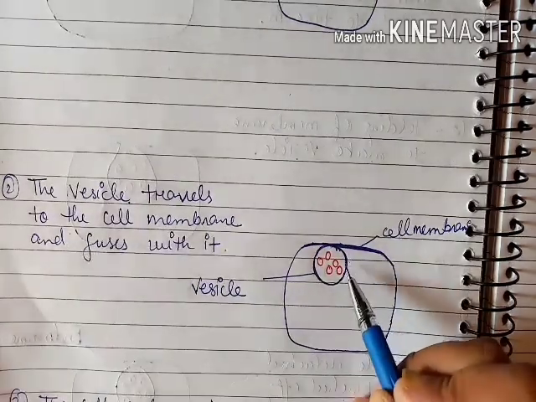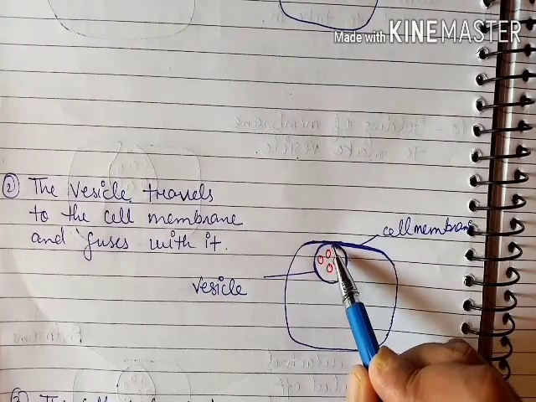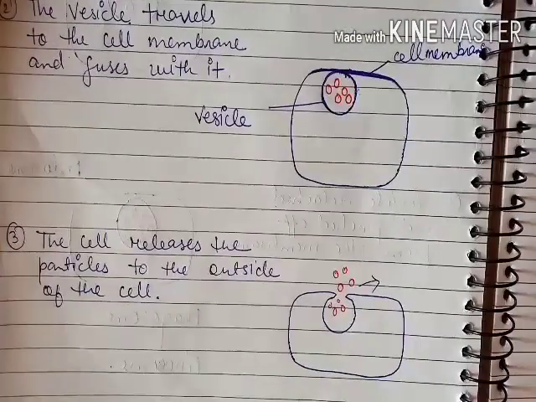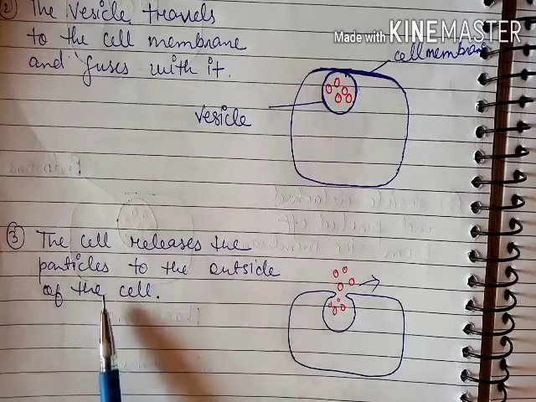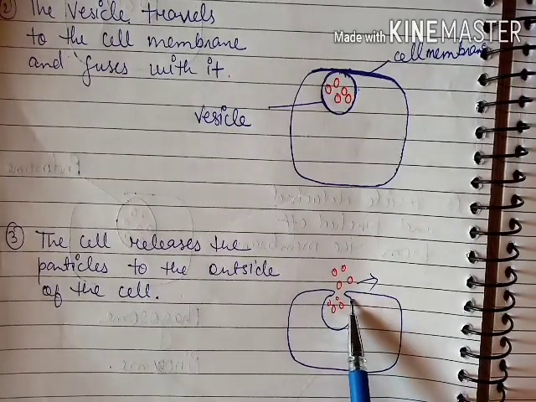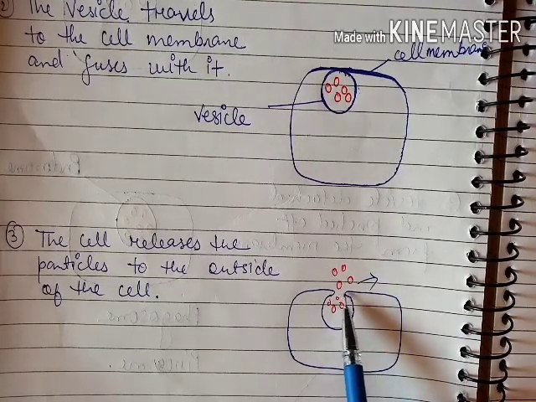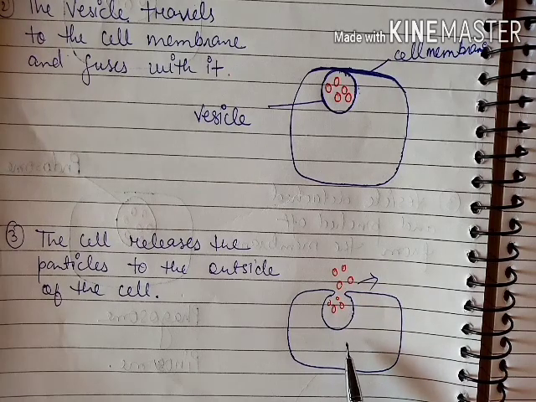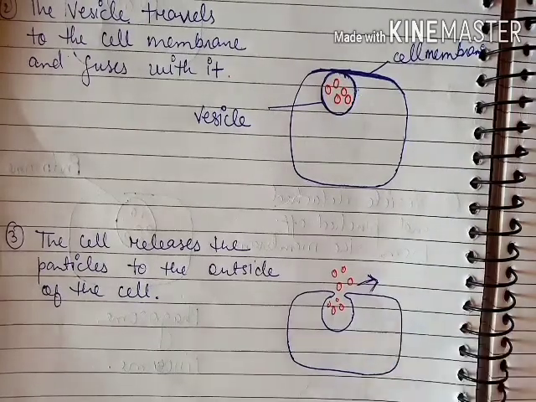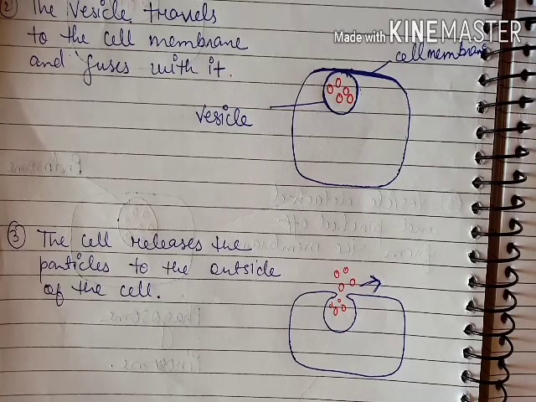Okay, the membrane of the vesicle and the membrane of the cell both will fuse together, and in the last step the cell releases the particles to the outside of the cell. Like here, see here, the membrane of the vesicle and the cell will fuse together, and they will open up towards the outside, and the material will be released out from the cell. So these are the steps involved in the process of exocytosis.